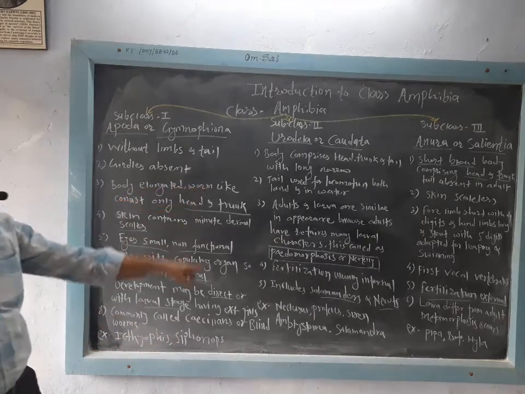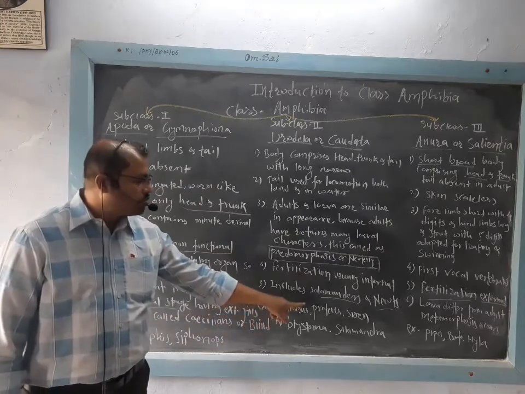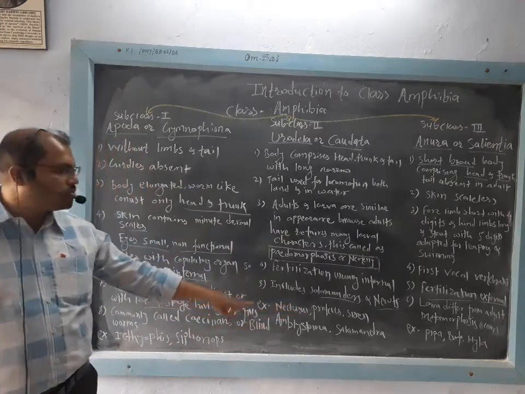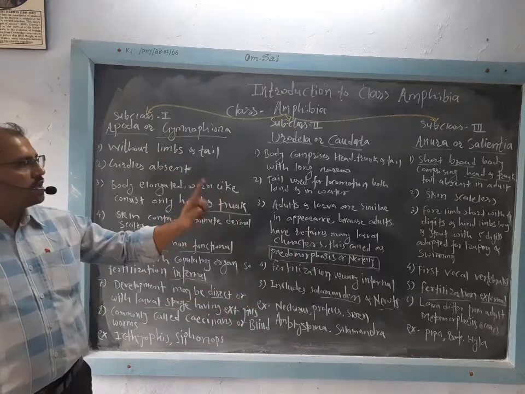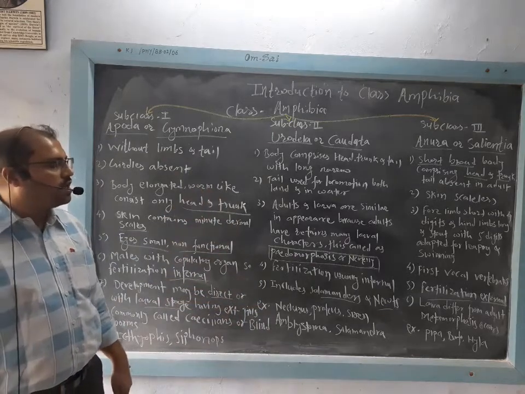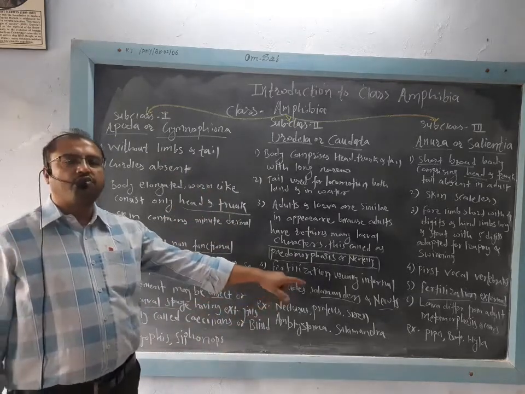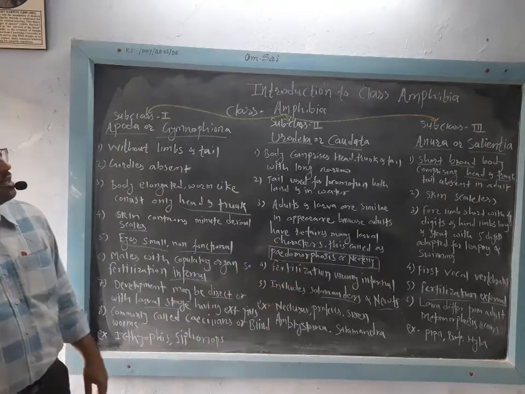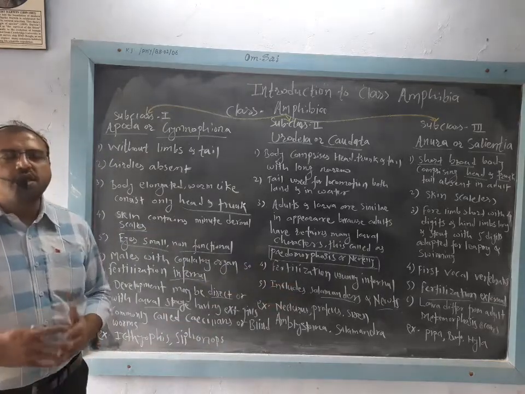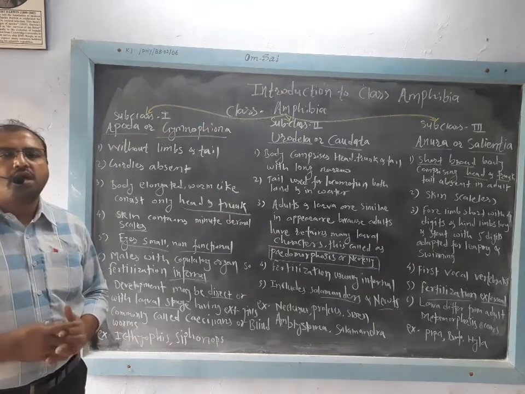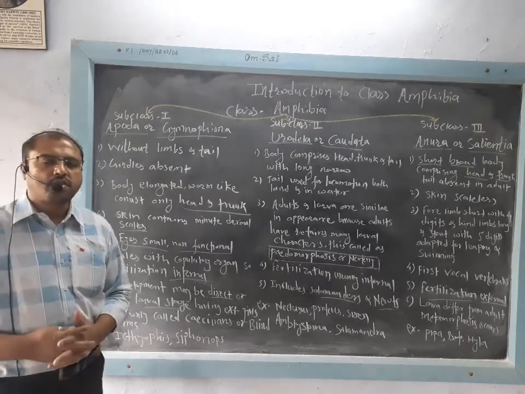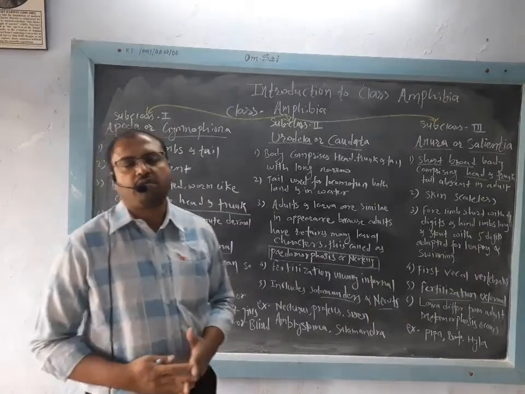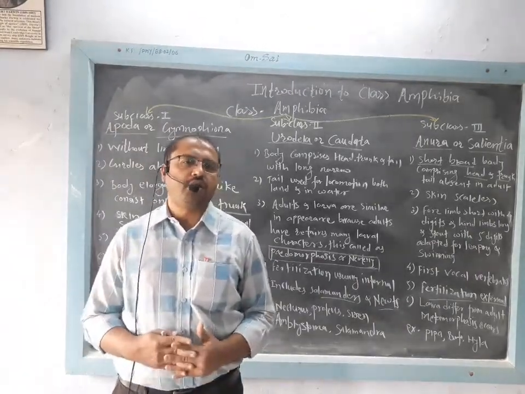Examples of Urodela are Necturus, Proteus, Triton, Ambystoma, Salamandra. Examples of Anura or Salientia are Pipa, Bufo, Toad, Hyla. Hope you understand all these three classes very well.